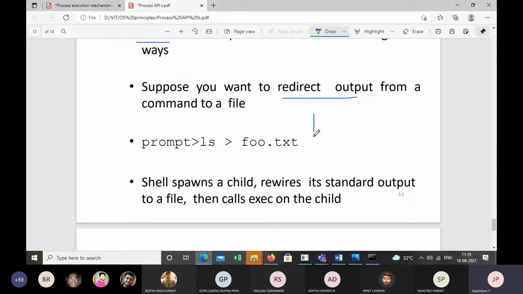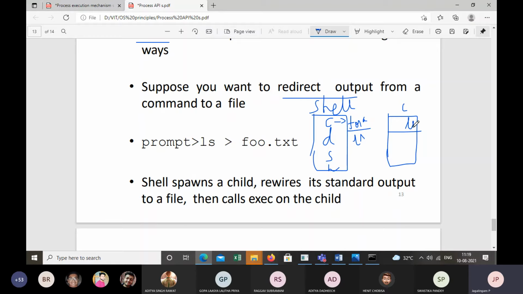Look, we have a shell process. Let me explain. We have a shell process with code, data, stack, and heap. In the code of the shell, it calls the fork system call. That is, when you type ls in the shell, the shell creates the child process. Now the child process will have the code for ls.